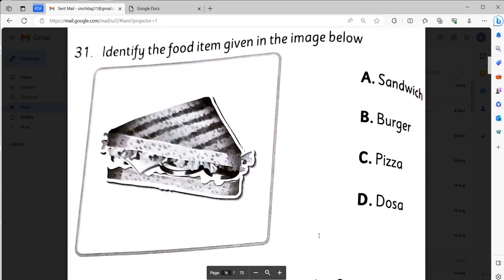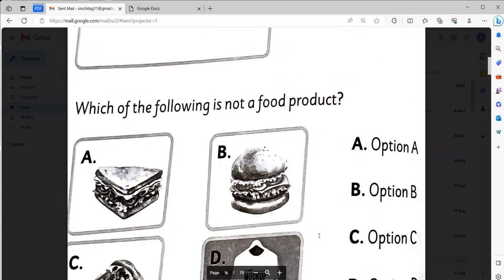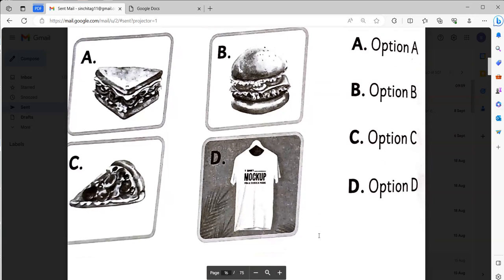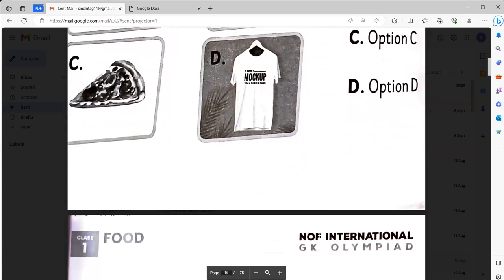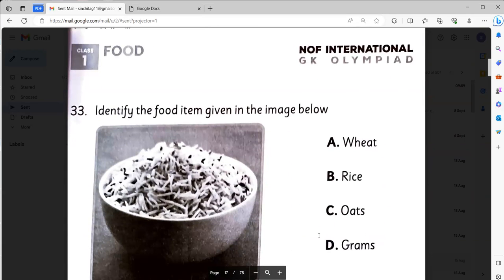Identify the food item given in the image below. It will be sandwich. Which of the following is not a food product? It will be option D. It's a t-shirt. Now the next one, identify the food item given in the image below. What is this food item called? It will be B. That is rice.